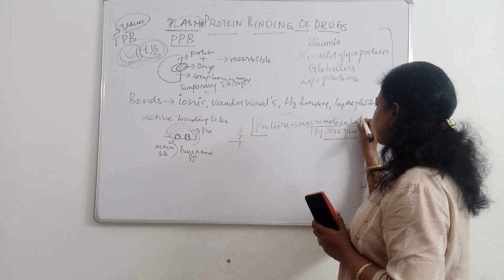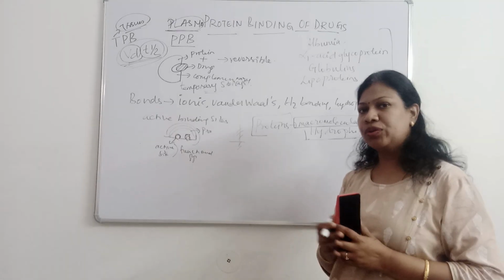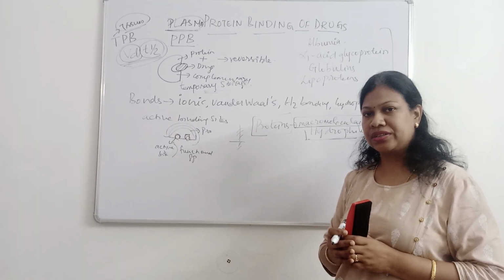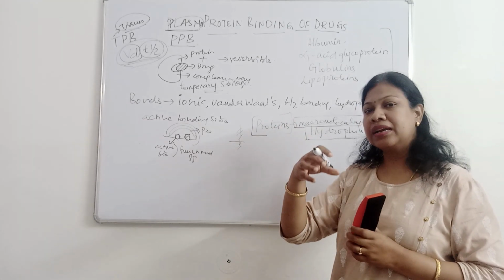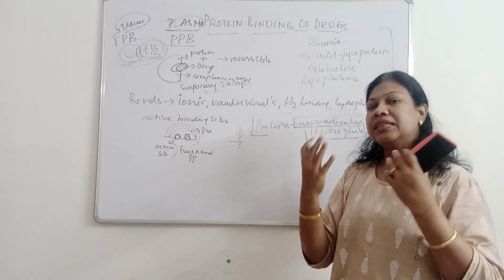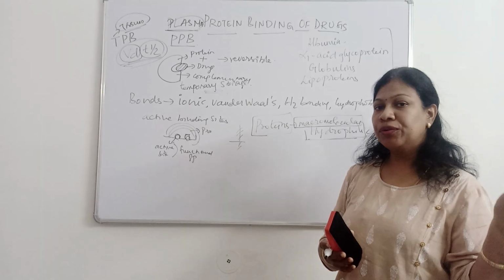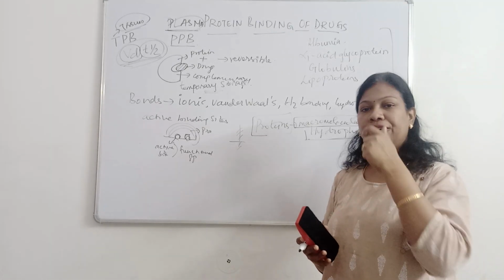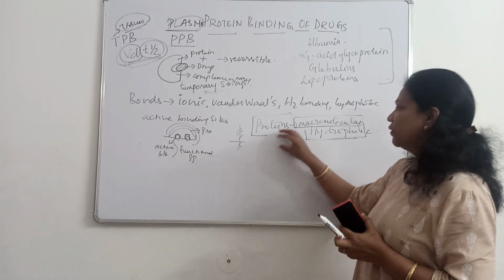So that is the meaning of macromolecule. And another property I said about protein is they are hydrophilic in nature. So the drugs which are lipophilic also, when they interact with this protein and form a bond and complex, they themselves become hydrophilic, water soluble. Even the lipophilic molecules become hydrophilic because of binding with proteins. That is the nature of this protein.